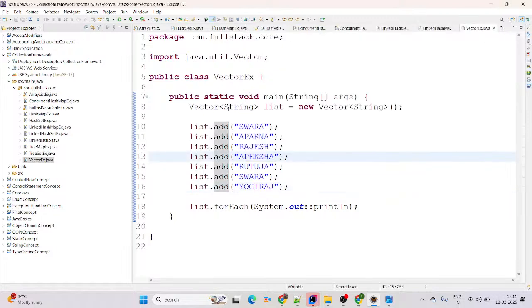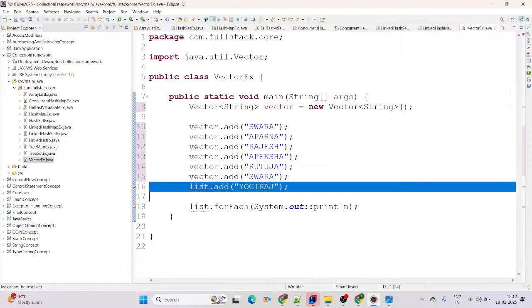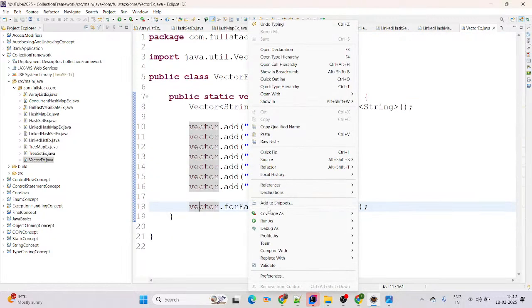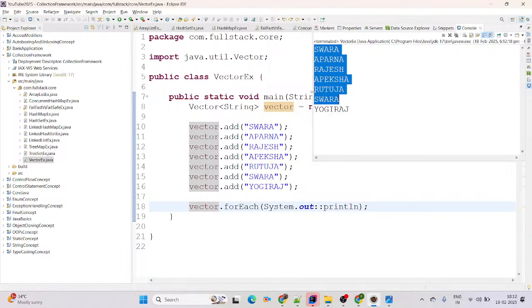But what is the main difference between list and vector? If you want to change this object, you can change it, because previously there is list only, right? Yeah. Anyway, for the object you are able to give any, but as per SOLID principle, try to follow good naming conventions. Okay. Perfect. See, again I am trying run as Java application, here it follows the insertion order. Whatever sequence we have given, the same sequence is available in the output, like you are able to see Swara, Aparna, Rajesh, Apeksha, Rutuja, Swara and Yukuraj. It also allows duplication of data. It follows the insertion order.